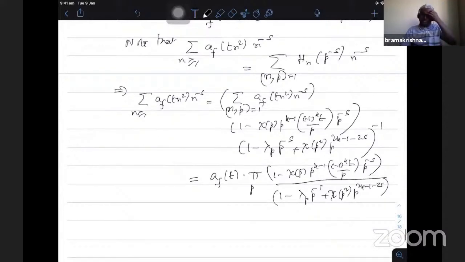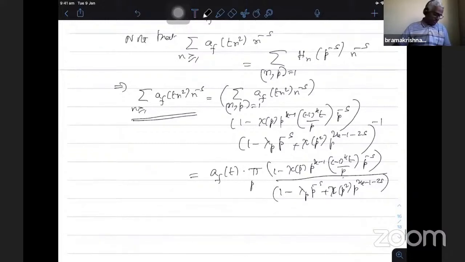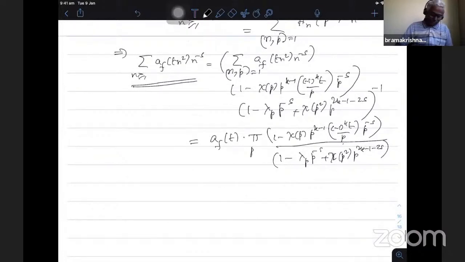Okay, so by just using the Hecke operator relation, we could get this particular Dirichlet series in terms of some kind of Euler product. So the only thing is that the denominator looks like the usual Euler product. The numerator has to be dealt with. If I put it on the left hand side, that becomes an L function. This is the inverse of an L function, where the character is chi and then the minus 1 power k t, beta. So that will be the character. So for that character, this is the Dirichlet series. Okay, so therefore I can bring this to the left hand side.